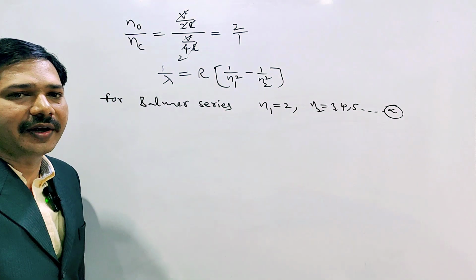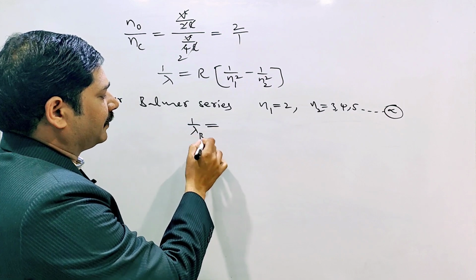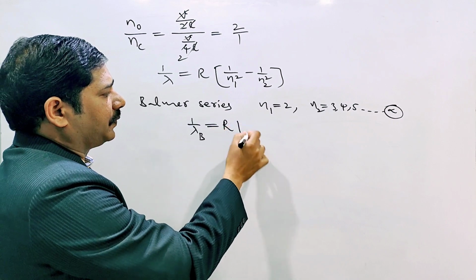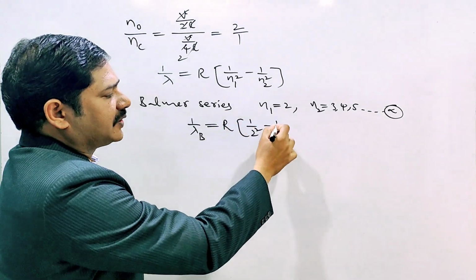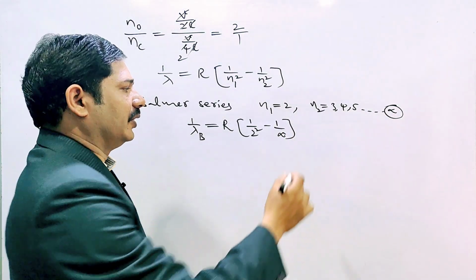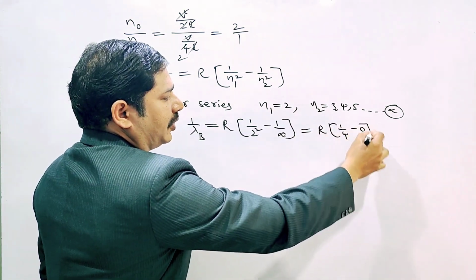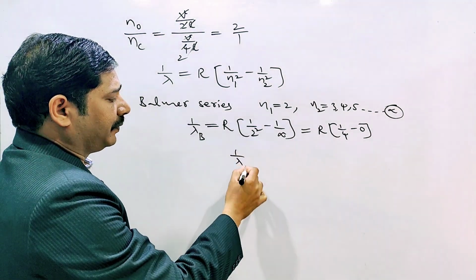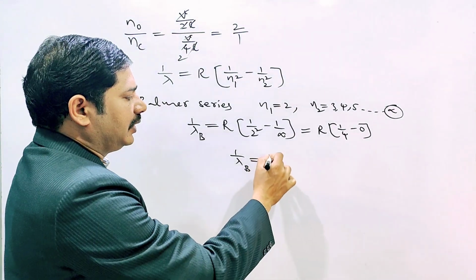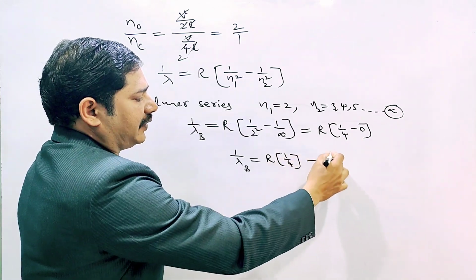Shortest wavelength means we have to take infinity. So 1 by lambda of Balmer is equal to R into 1 by 2 square minus 1 by infinity square. 1 by infinity is 0 only. So R into 1 by 4, minus 0. So 1 by lambda of the Balmer series equals R by 4. This is equation 1.